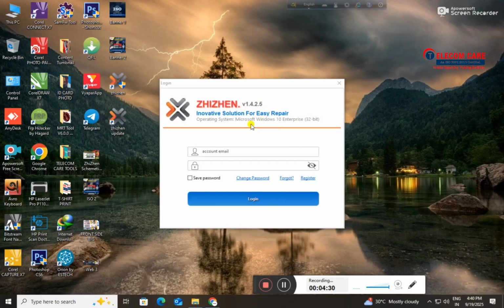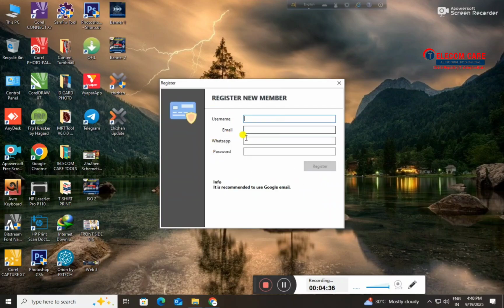Now create your account to use the Zhizhen solution software. Register new member. Now enter your username, email, your WhatsApp number, and set up a password. Now click on Register.